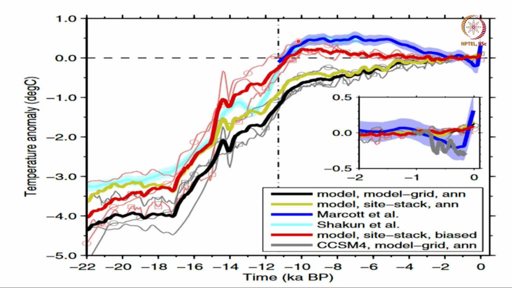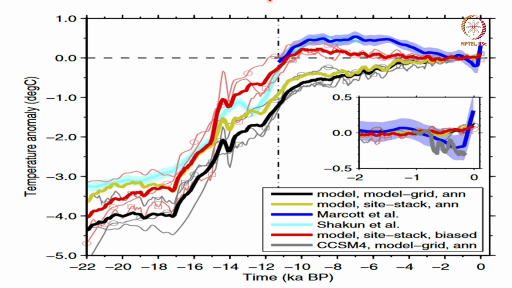Okay. So, this comparison between TraCE simulations and proxy data clearly shows that there are problems with proxy data, and of course, there are problems with model data also, because the model does not take into account all processes that occur in reality.